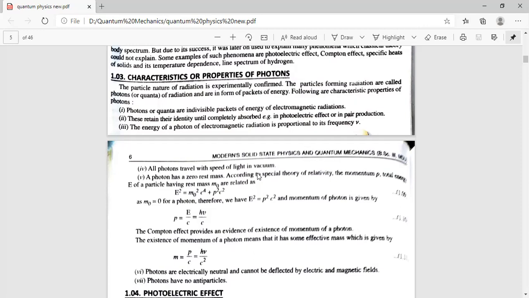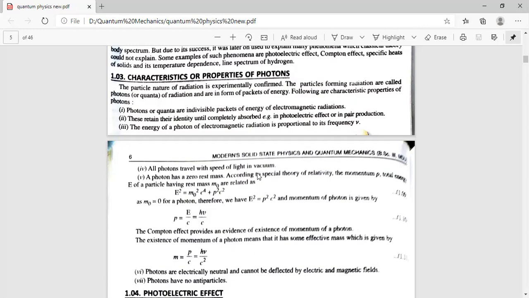Then we have seen, if classical mechanics fails, then how we can use quantum theory to explain such phenomena. The first quantum theory, which is also known as the old quantum theory, was given by Max Planck in order to study the black body radiation spectra. This law matches very well with the experimental results.